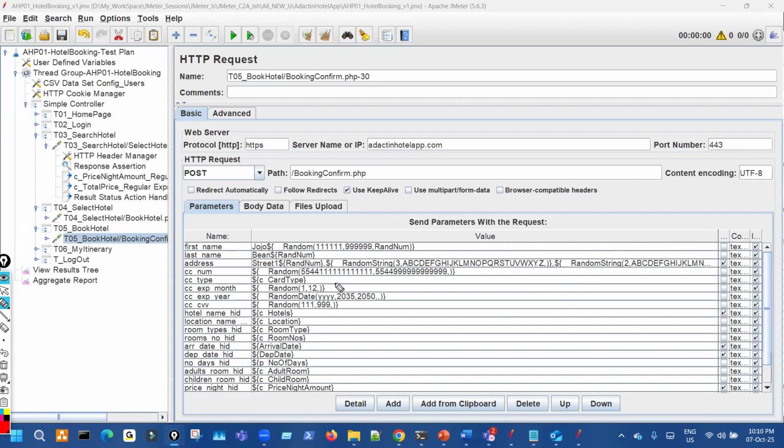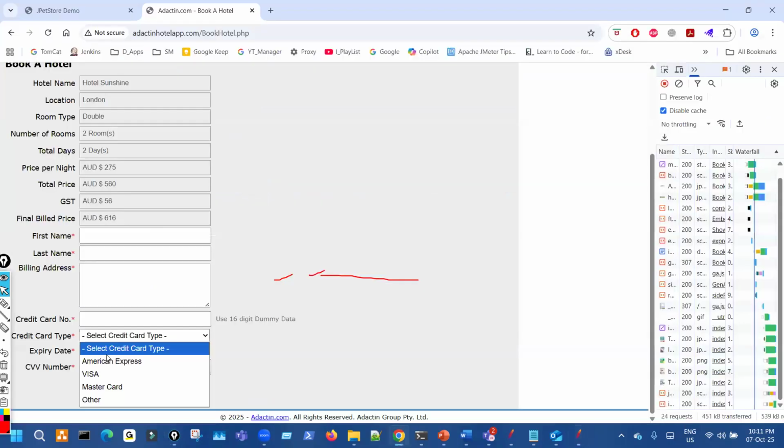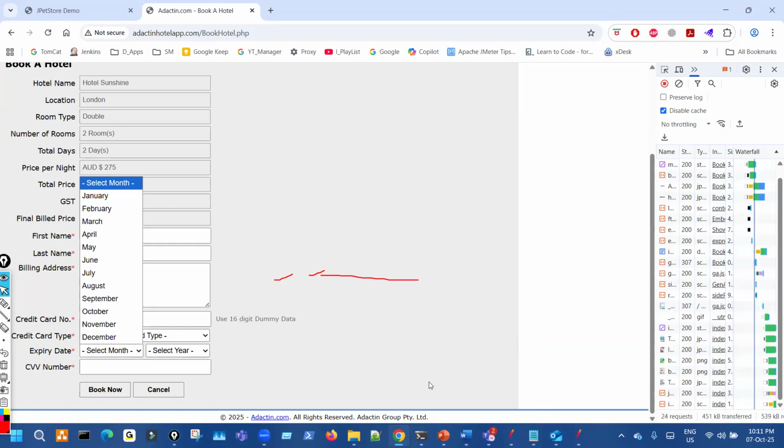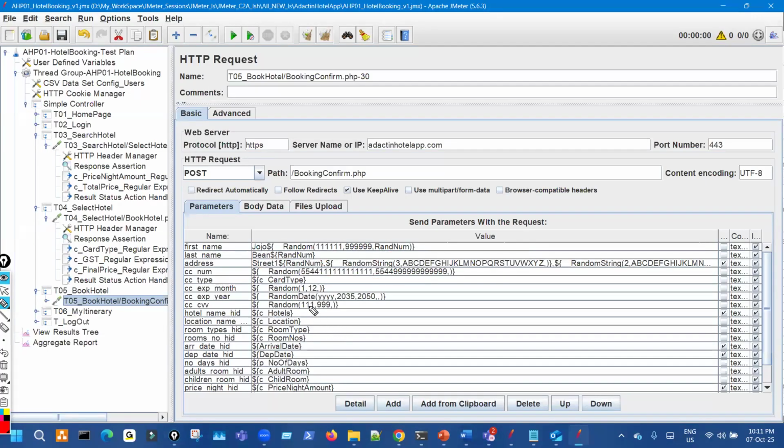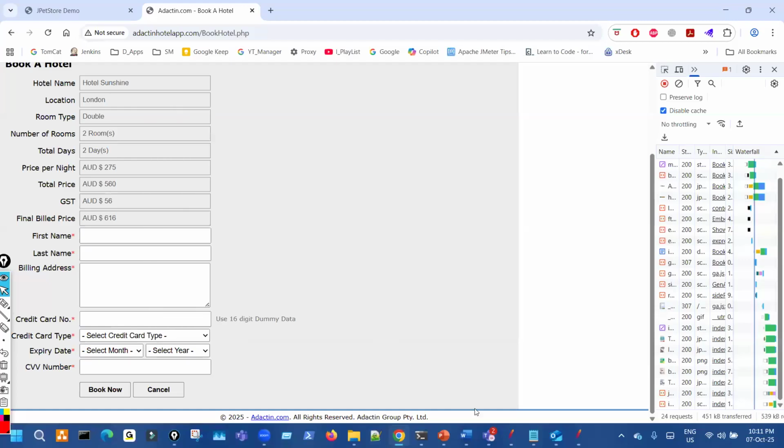Then a 16 length credit card number, 5544. Card type, since we have to select it, we have to do correlation, right? So that is there. And expiry month and expiry year, you can generate from random. No need to do correlation, even though it's asking for it for the expiry date, not required.